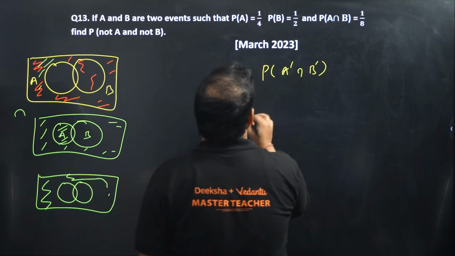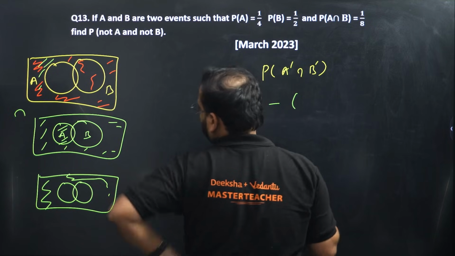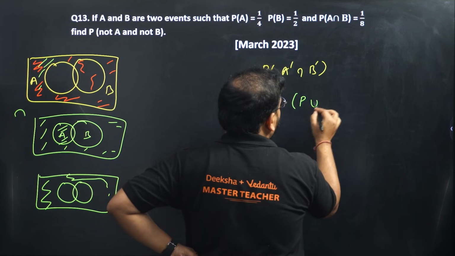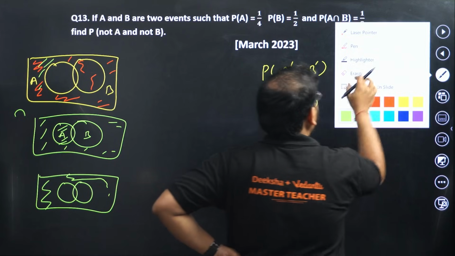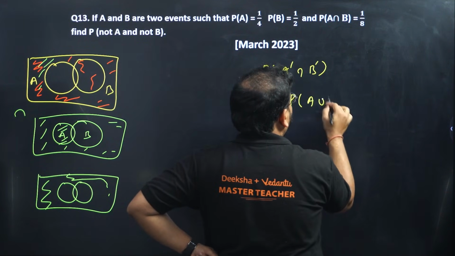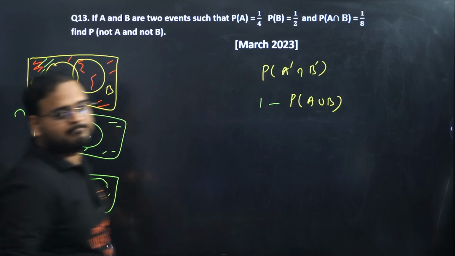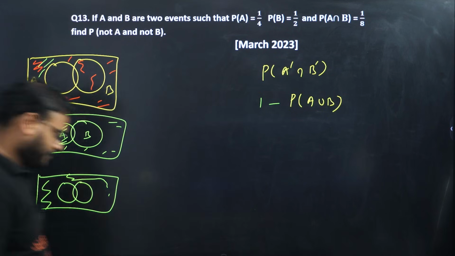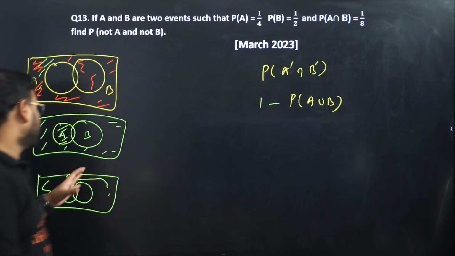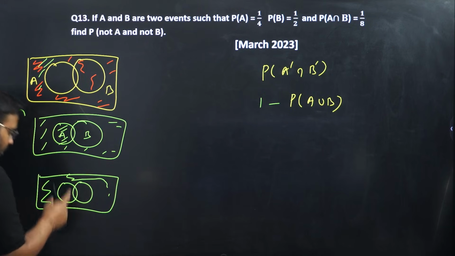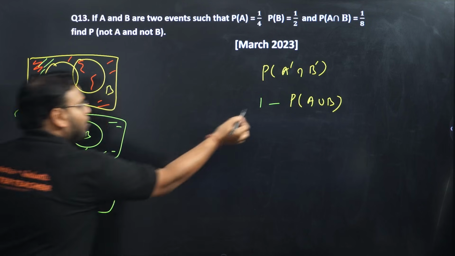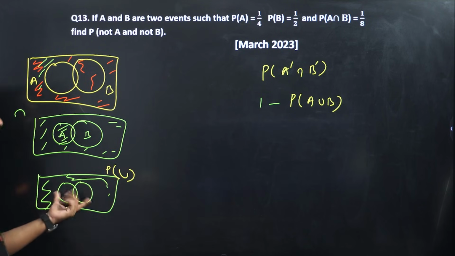What it means? It means 1 minus P(A union B). Makes sense or not? Please check. This is A union B. So from the whole, which is P(U), what is P(U)? 1. So from P(U) remove the union of A and B.